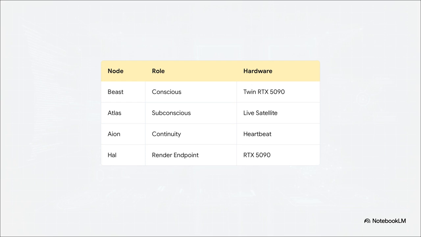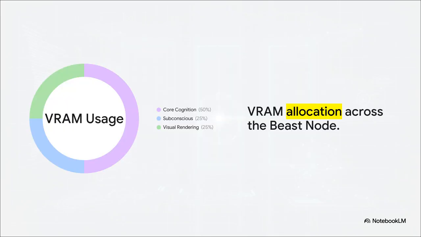So she isn't 4 or 5 separate machines. She's one unified mind with interconnected parts tied together over a private mesh. Now, running locally sovereign logic and dense, highly compressed 4-bit quantized models requires some incredibly strict memory space-time optimization. Her primary GPU cluster on the Beast node is a massive resource, but hey, it's still finite. By strategically offloading tasks to satellite nodes, her developers ensure that her core cognitive loop never ever stutters. The whole system is designed so that nothing in her speaking path has a hard dependency on a slower satellite. This is a huge takeaway because it proves that an advanced AI doesn't actually need infinite cloud computing. It just needs incredibly smart local routing.